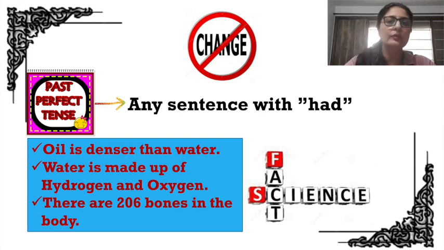Children, don't confuse simple present with a permanent truth like I go for a walk every day. Now, I go for a walk every day is not a universal truth and is neither a fact of science because it might change. Therefore, their simple present will change to simple past.